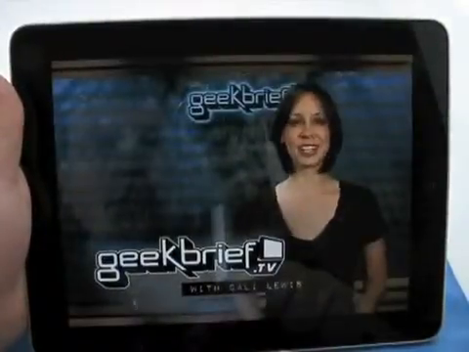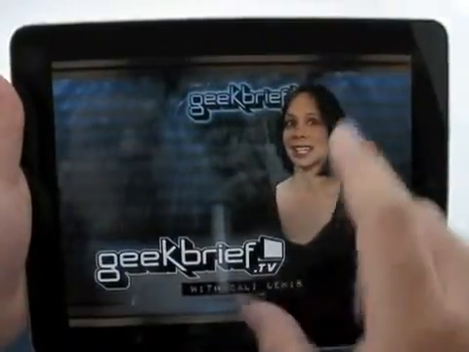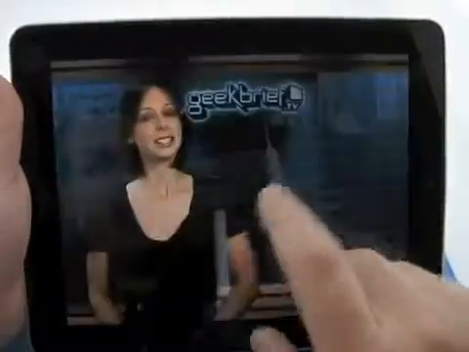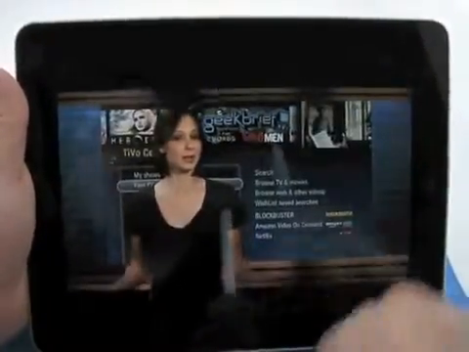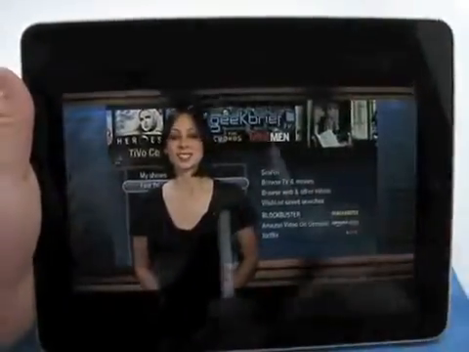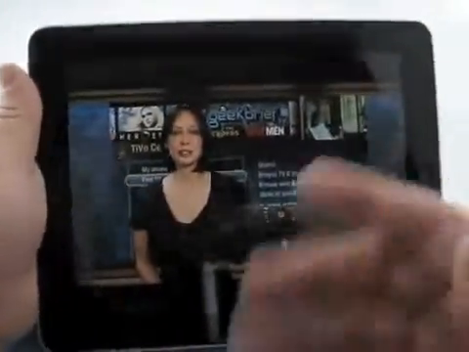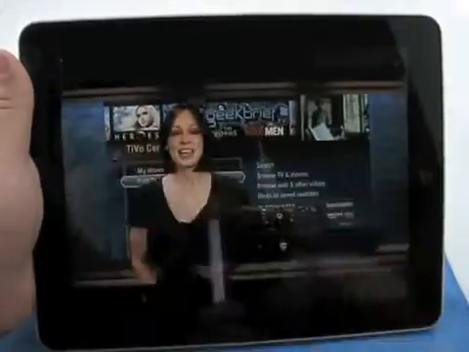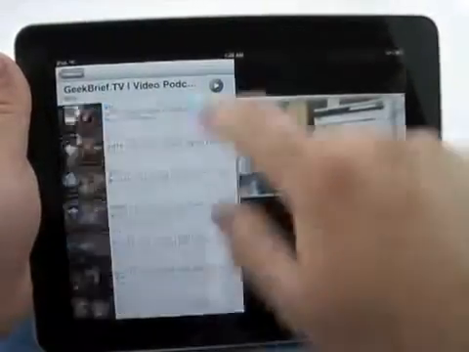We touch it and it will play. Takes a second to load, and there you have it. If we double tap, we go back to widescreen or the full screen. Tap and it comes in. So there's the video. The screen looks really nice, really crisp, as you can see. If I bring it in close, you don't see pixelization, and this is just podcasting video. We'll go to done.